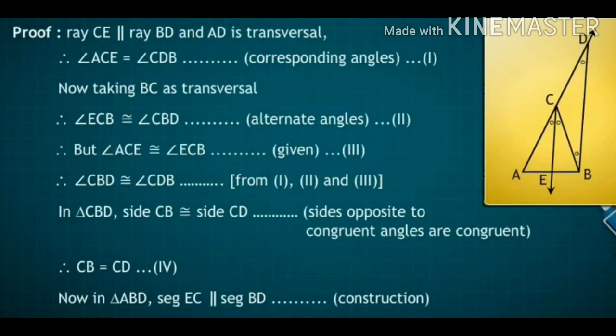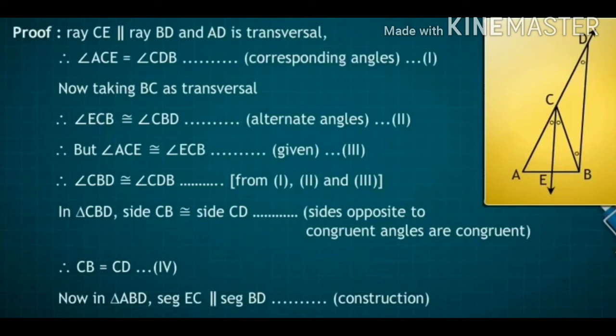Now the proof is: ray CE is parallel to ray BD and AD is transversal. Therefore, angle ACE is congruent to angle CDB. Reason is corresponding angles. This is equation number 1. Again, by taking BC as transversal, we get angle ECB is congruent to angle CBD.